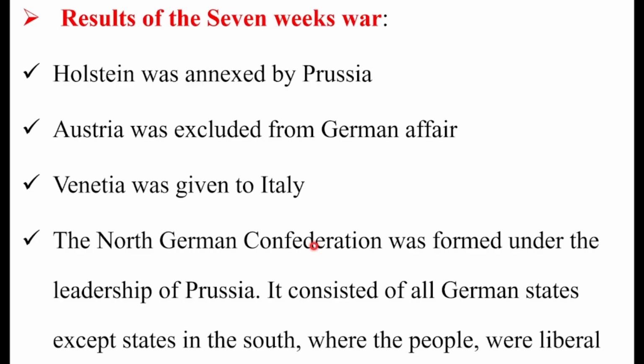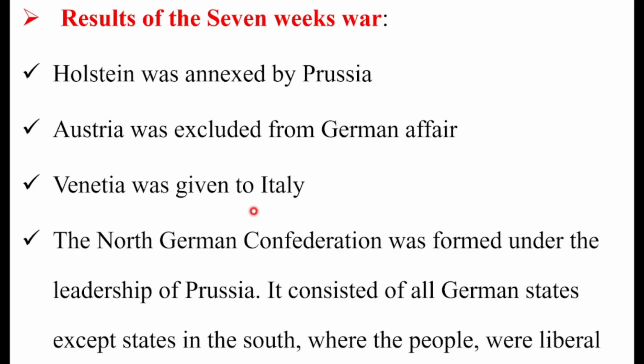So what is the result of the Seven Weeks War? First, Holstein was annexed by Prussia. Holstein in bara 1864 Prussia Austriaadhaaf kennamte Prussiaadhaaf deebi'uu isheeti. Second, Austria was excluded from German affairs. Keessaayyuu the German Confederation was dominated by Austria, so Austria was also excluded from German affairs in 1866. Venetia was given to Italy. Italy jalqabas Venetia barbaachaaf dhufte.